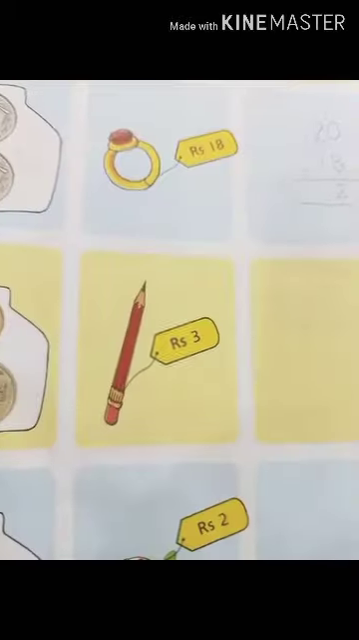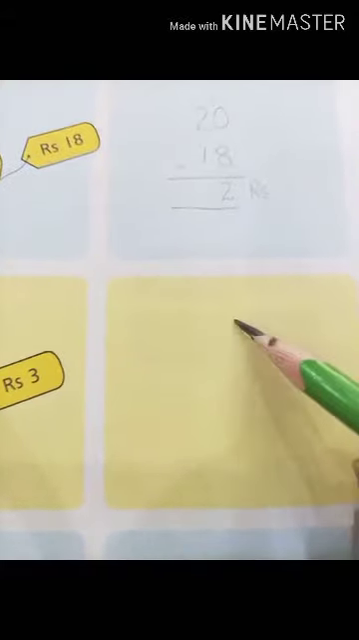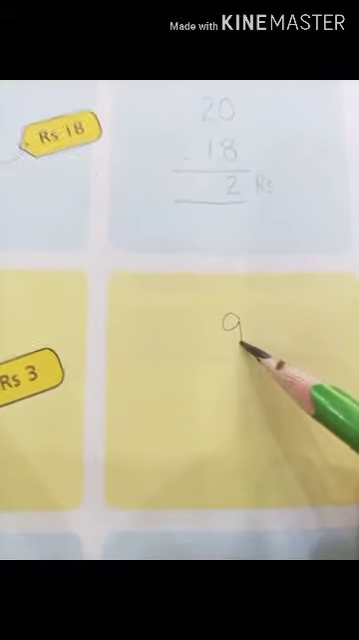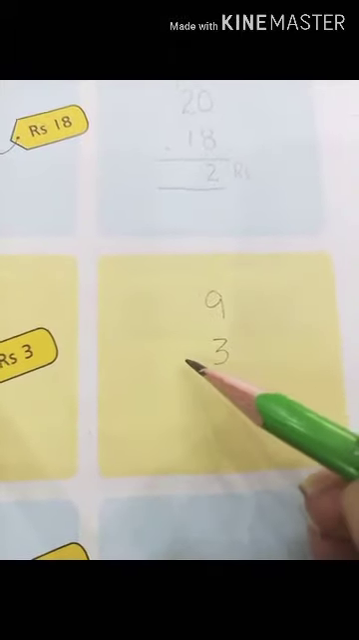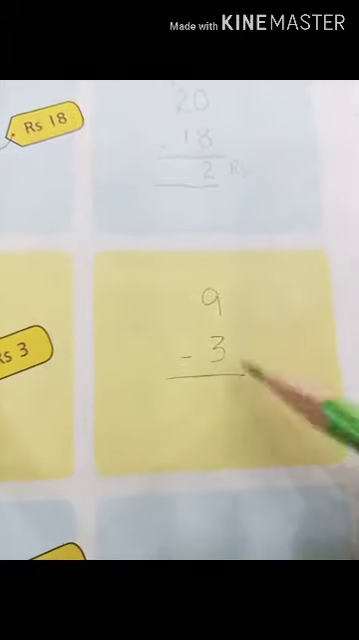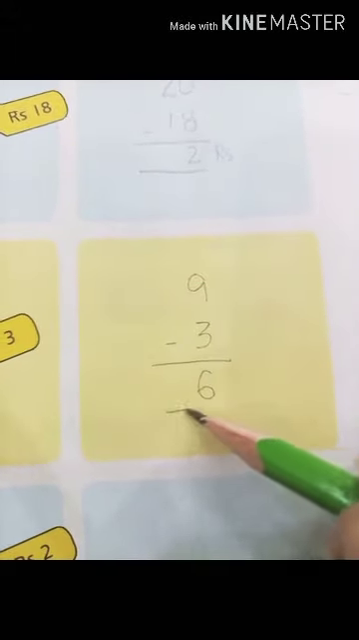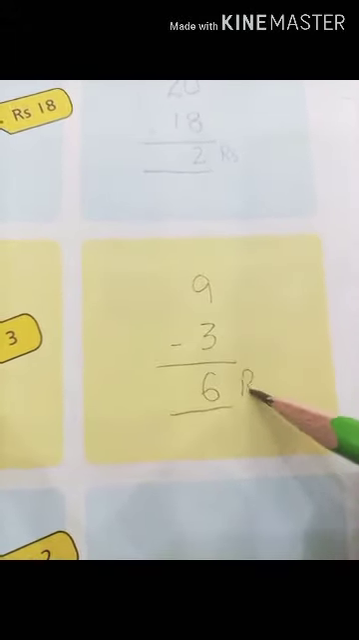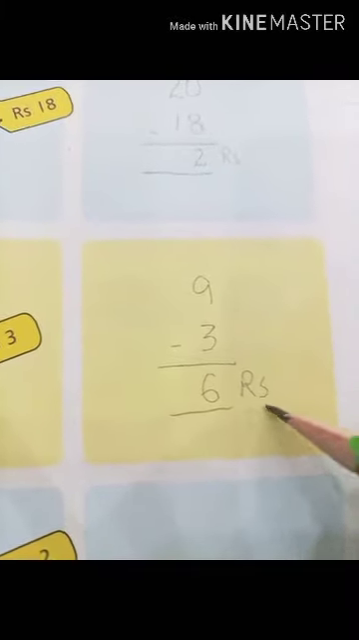Now let's do it in your book. Here I am having 9 rupees in total. I have given 3 rupees to the shopkeeper. Now students, subtracting these, I am left with how many rupees? I am left with 6 rupees. Okay. Here I am writing the RS. RS is showing the rupees.